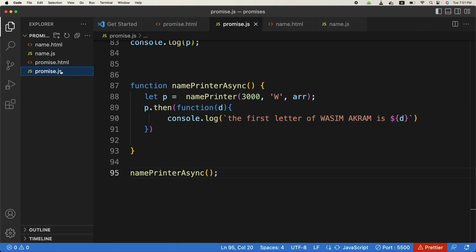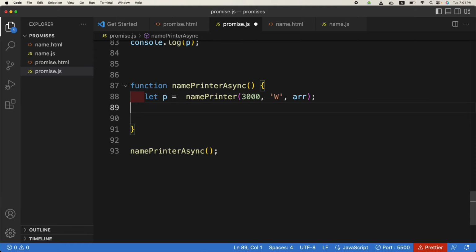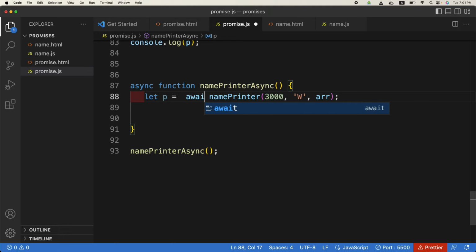but this is a lot of code again. We are using .then and something like that. Do you agree? Yes. So what we can do is we can refactor this code. We will remove this .then, and we will add async at the start of the function. Once you add async to the start of the function, it means that there will be some code inside this function which will be used for asynchronous JavaScript, and the line of code where we need to add another keyword is await.